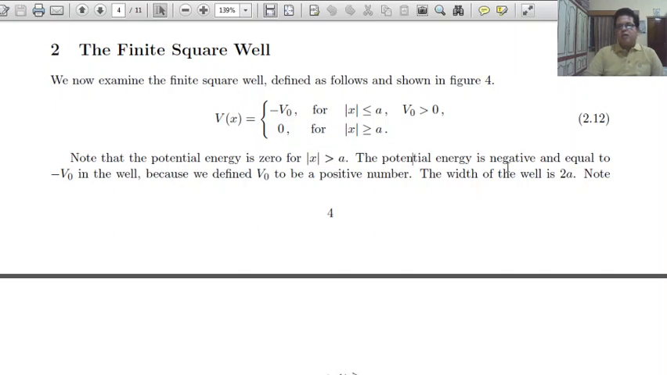Note that the potential energy is 0 for magnitude of x greater than a. Inside the well the potential energy is negative and equal to minus V0. We defined V0 to be a positive number, so V0 is positive but minus V0 is negative. The width of the well is 2a, from minus a to plus a.